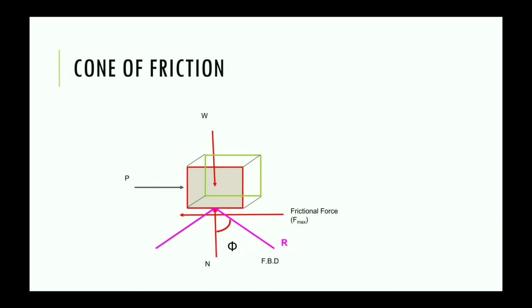Cone of friction. In the same diagram, if we rotate the resultant through 360 degrees, the edge of the resultant will produce a right circular cone, having a semi-angle phi. So this phi is nothing but the angle of the cone of friction. So this resultant, as it rotates, will represent a cone of friction.